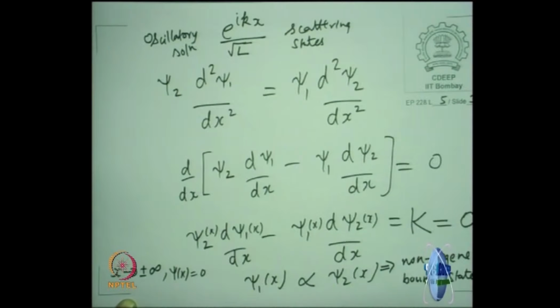This is only applicable in one dimension, okay. So one-dimensional problems, bound states are always non-degenerate. That is what you saw in the harmonic oscillator. One-dimensional harmonic oscillator, you saw that all the solutions in the one-dimensional particle in a box are all non-degenerate because of this proof. Okay.